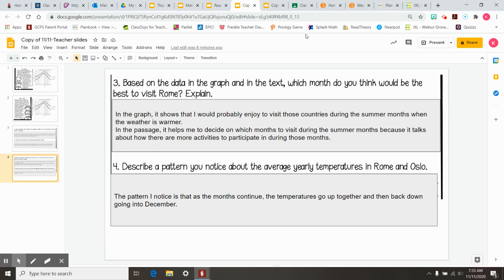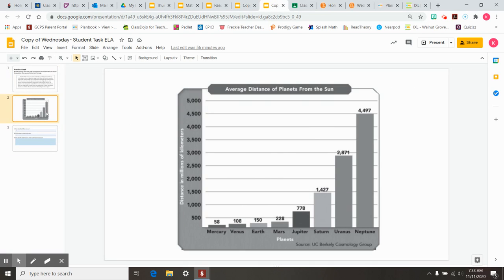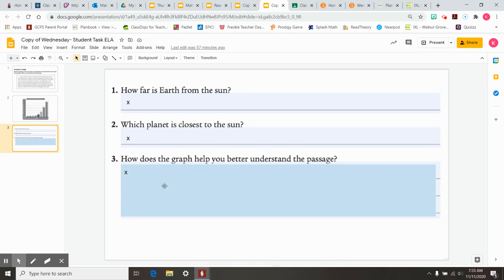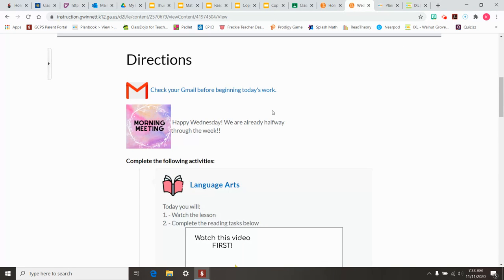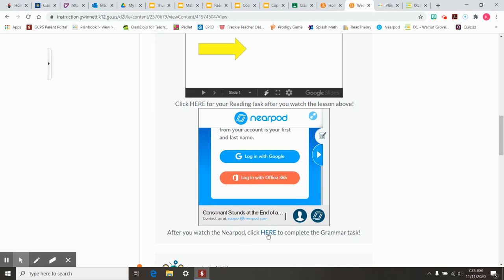All right, your task for today is going to look like this, where you are going to be looking at a passage and a graph as well. You're going to be using both of those to get information to answer the three questions on the last slide. You are also going to have a Nearpod today. So make sure that you are watching the Nearpod fully, participating in the Nearpod, and then there is a grammar task after the Nearpod to complete. So you have your reading task for today, you have the Nearpod to complete, and then the grammar task as well. I hope you have a good rest of your day, guys.